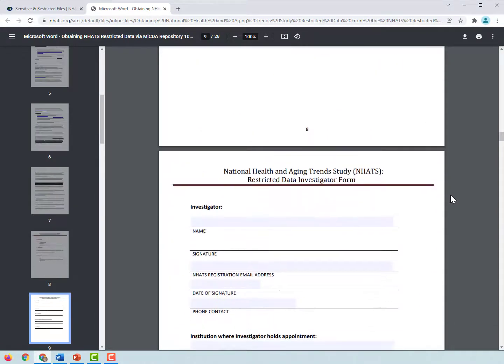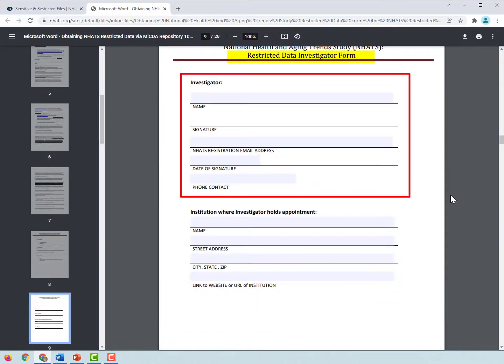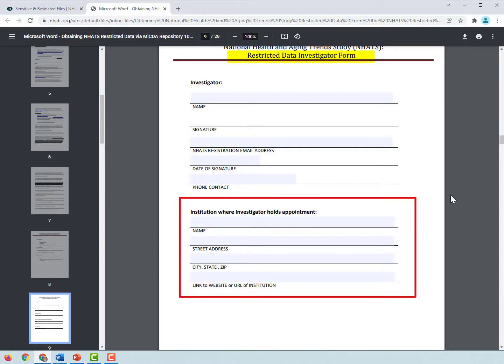First, the investigator form. The investigator form requires the investigator's information, information about students, if applicable, and information about the applicant's institution.